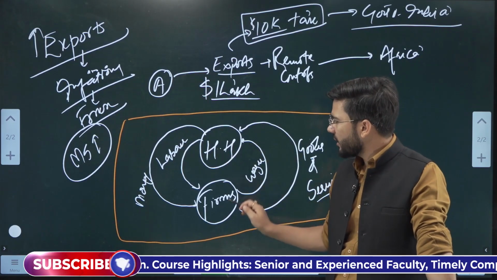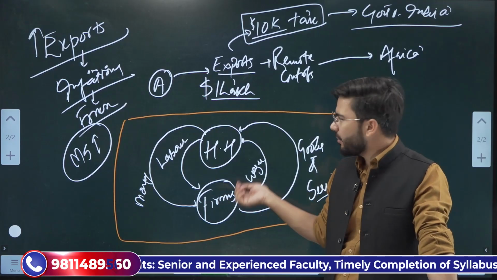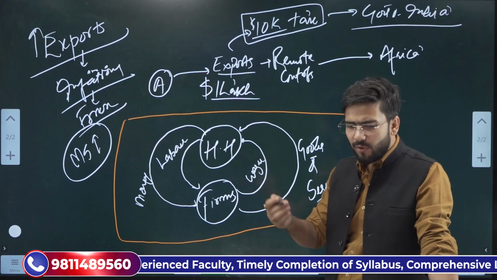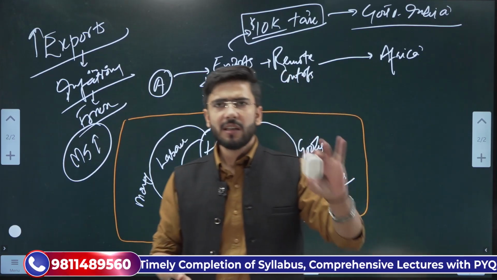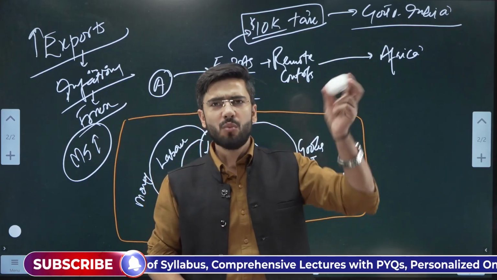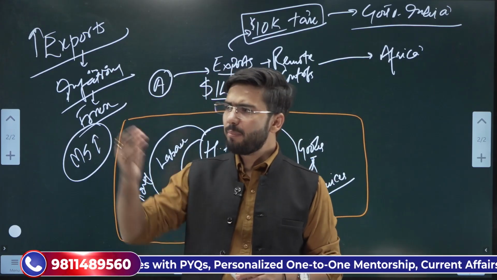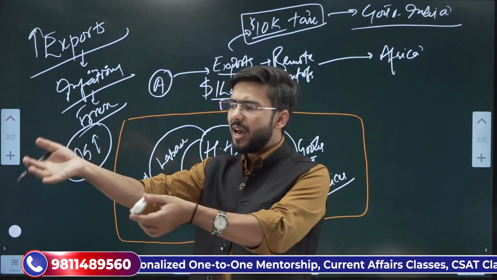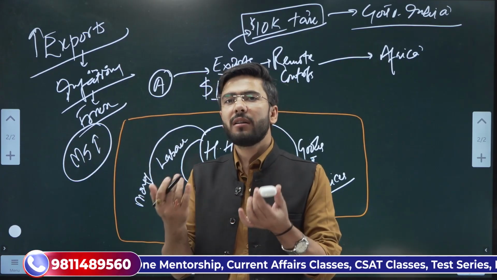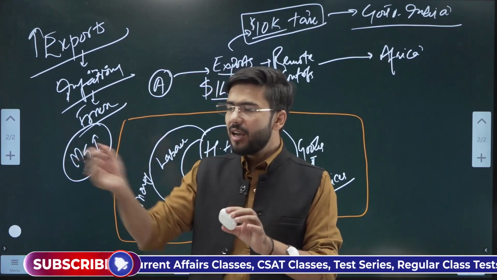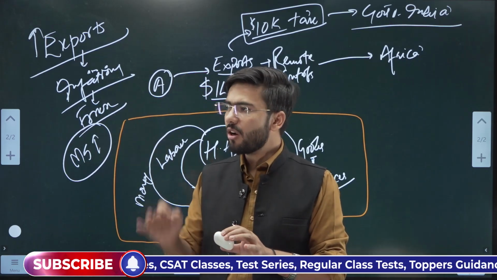This household is giving his labor, or he is paying, say for example, I want to purchase this earphone. Say this is an Apple earphone, and Apple is a firm. I went to Apple, I purchased this earphone. Now what is the actual nature of this transaction? I got the good, they got the money.